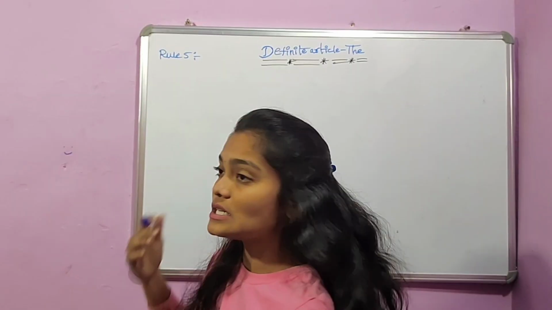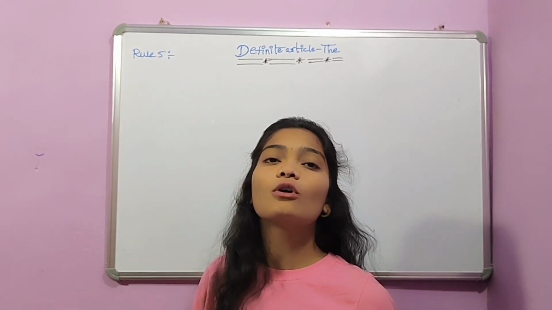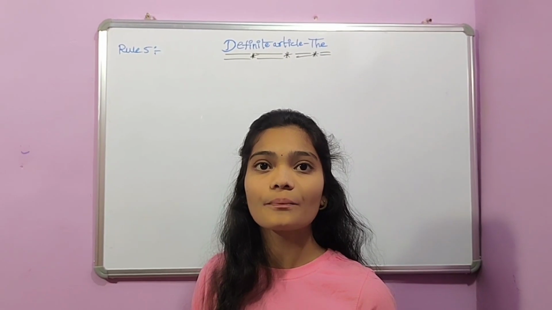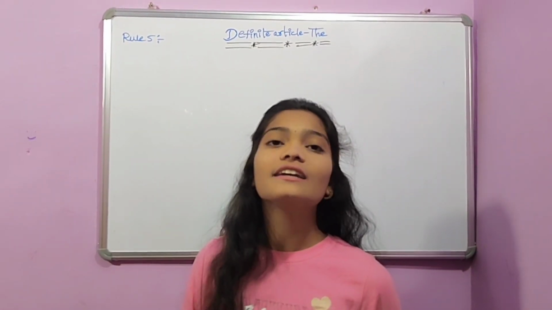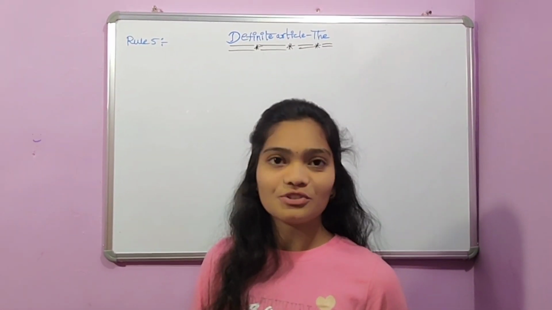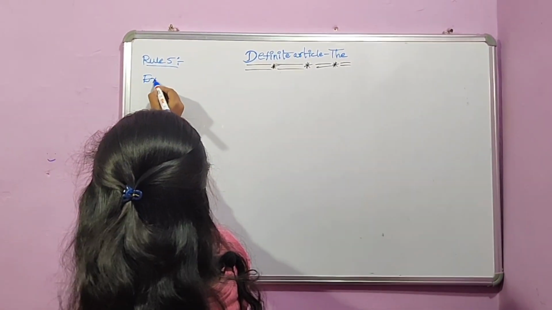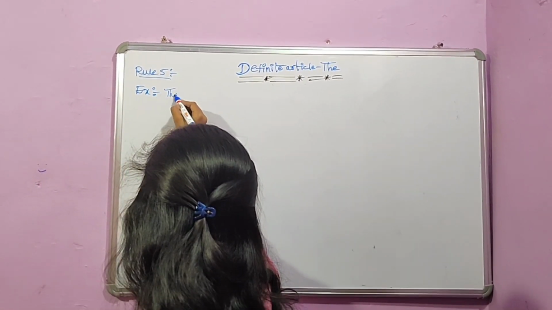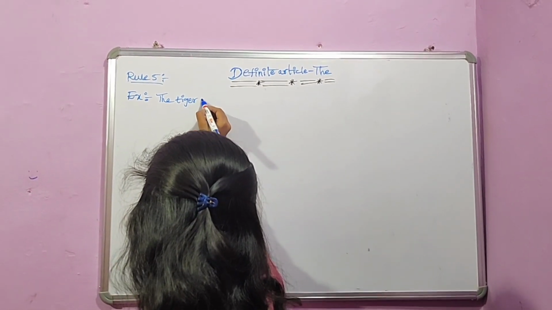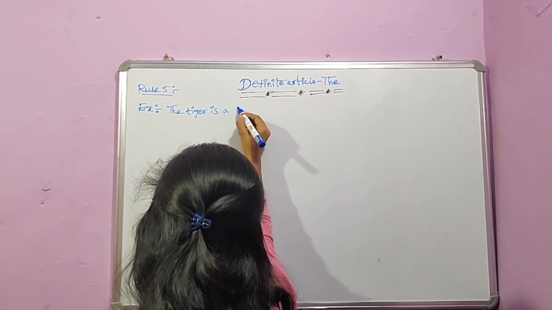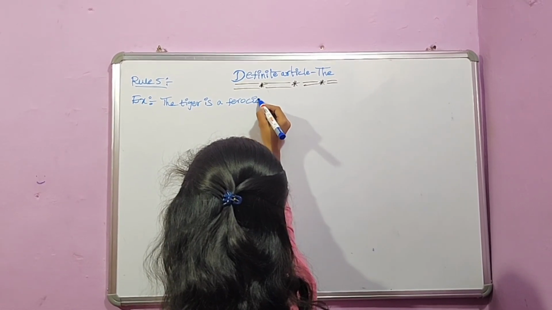Okay. We use the article before singular countable nouns to pick up an individual or object to represent a whole class. For example, the tiger is a ferocious animal.